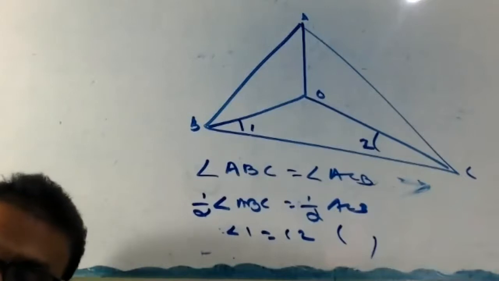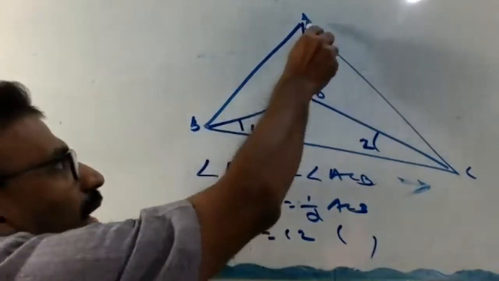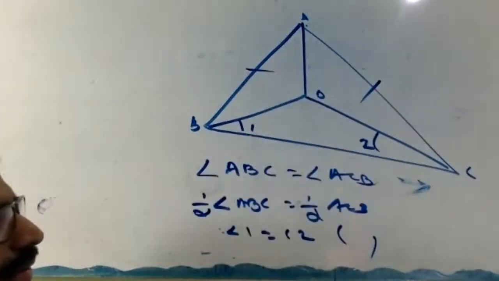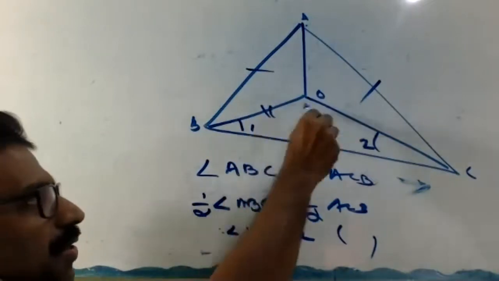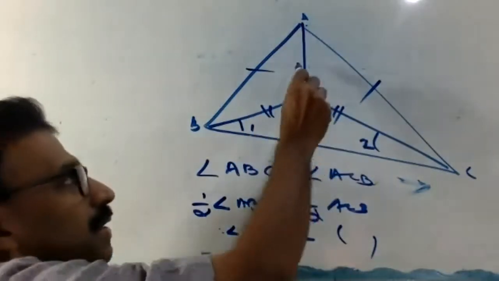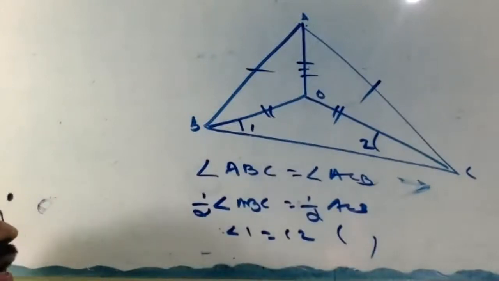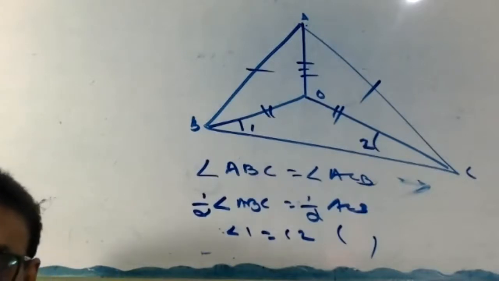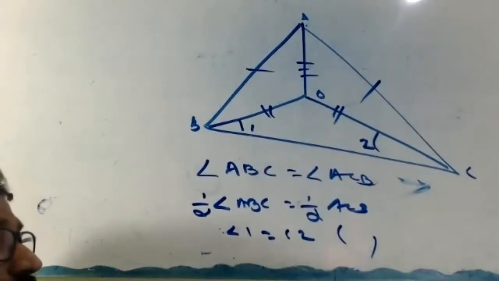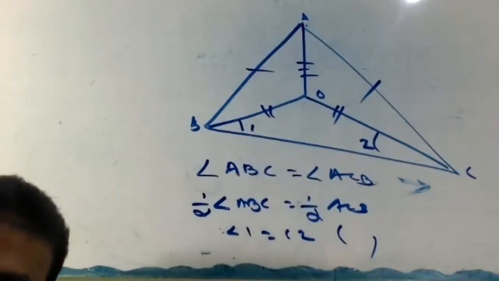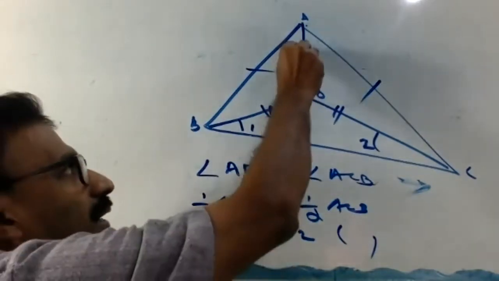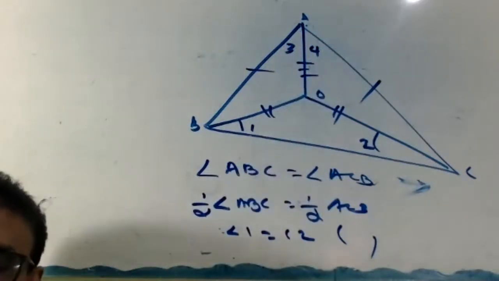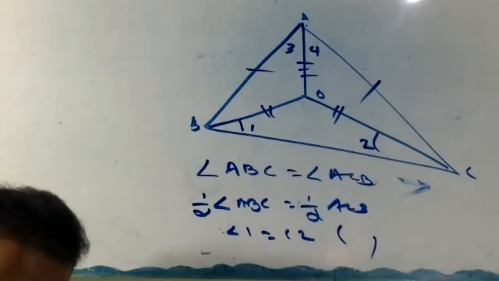Look here, it's very simple. In triangles AOB and AOC, this equal to this one, given, and this one equal to this one, just now proved. This is common. Therefore, triangle AOB congruent to triangle AOC by SSS congruency. Hence angle 3 equal to angle 4, CPCT. So OA is the bisector.